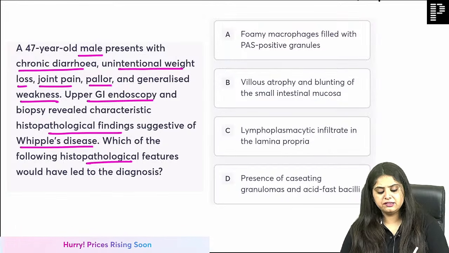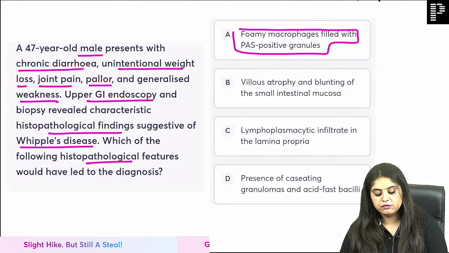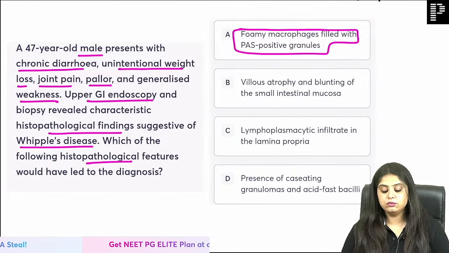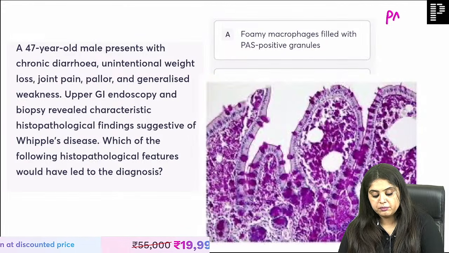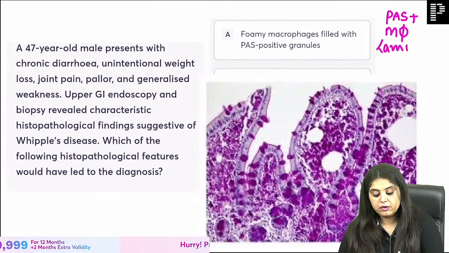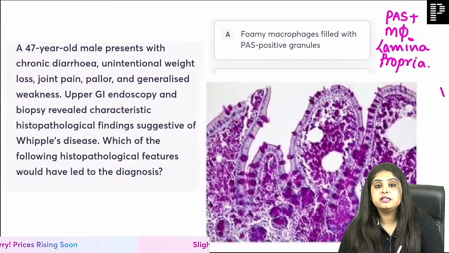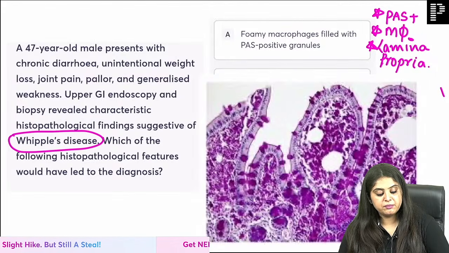We cannot get this wrong, ma'am. We know they are PAS positive. We don't see PAS anywhere but over here. Foamy macrophages filled with PAS positive granules. So what are we talking about? I'll show you the photo also. These are PAS positive macrophages in which layer of the intestine? Come on guys, it is in the lamina propria of the intestine, right? PAS positive macrophages in the lamina propria, that is Whipple's disease.